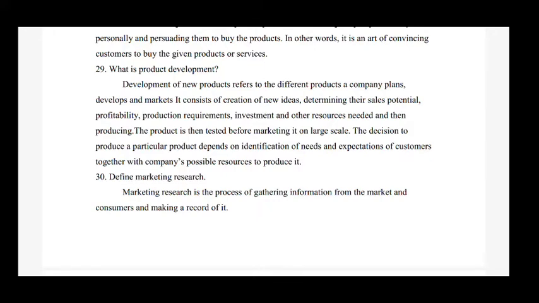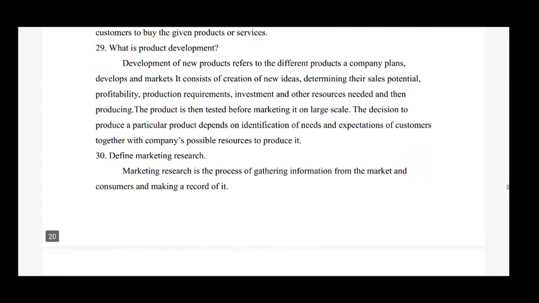The product is then tested before marketing it on a large scale. The decision to produce a particular product depends on identification of needs and expectations of the customers together with the company's possible resources to produce it.